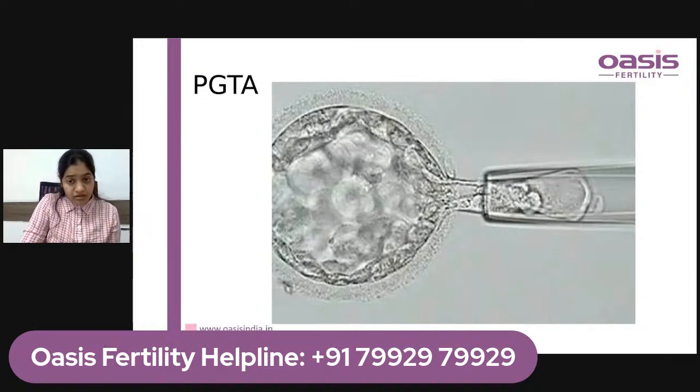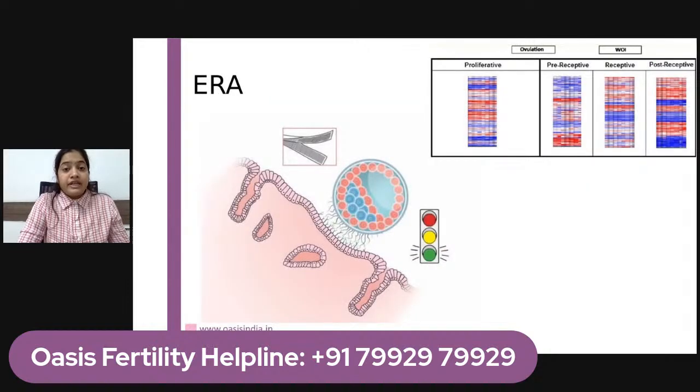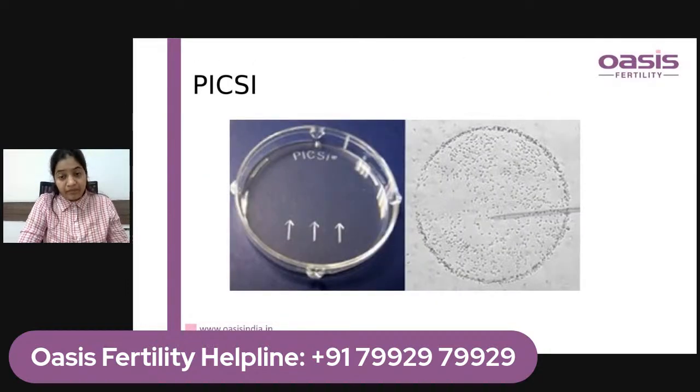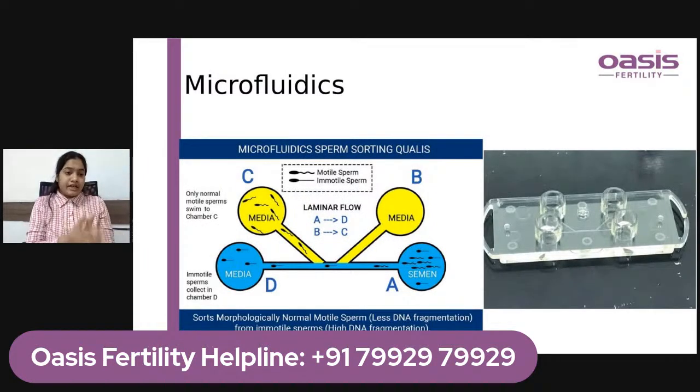PGT-A is basically for recurrent implantation failure or recurrent pregnancy loss, but PGT-M and PGT-SR are for any genetic problem that is causing male infertility. Then coming to the other sperm selection techniques, basically these techniques are the recent advances that are used. These are the basic sperm selection techniques.